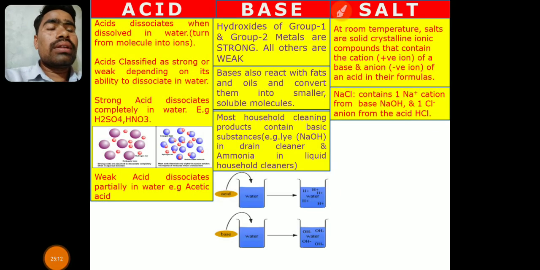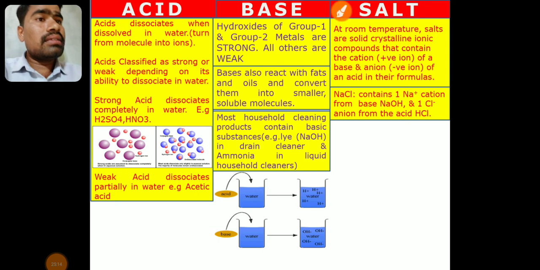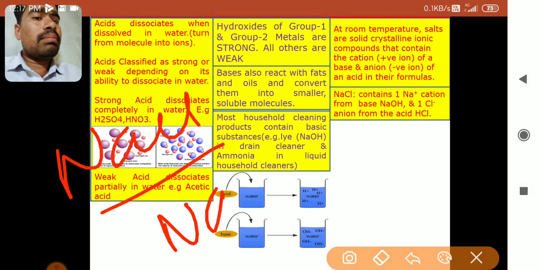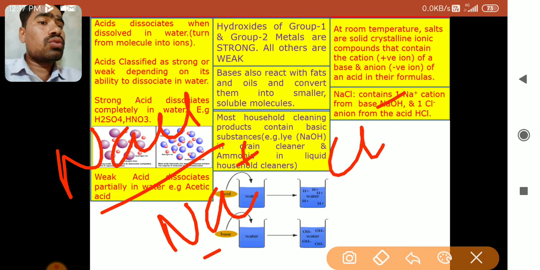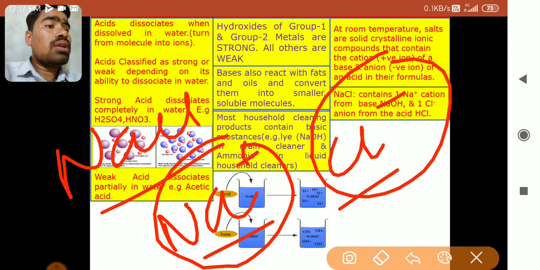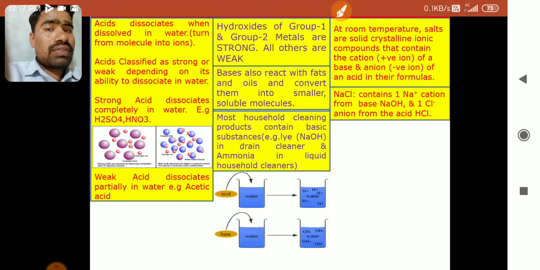I'll just give you an example. NaCl has Na plus and Cl minus. So this is the cation, this is the anion; this is from a metal and this is from a non-metal. So every ionic compound has this type of cations and anions.